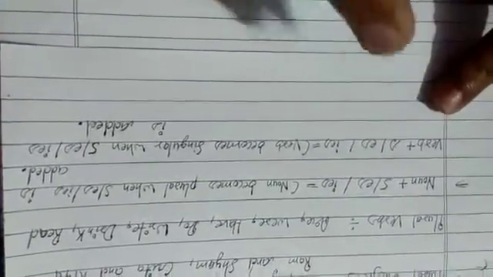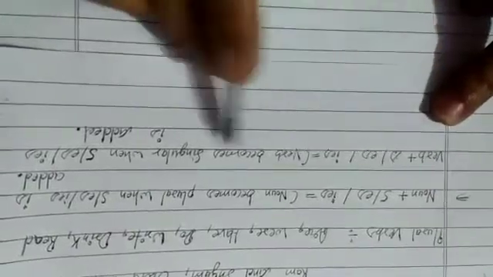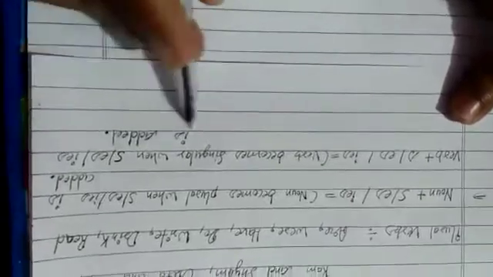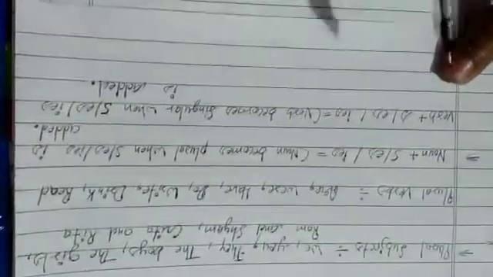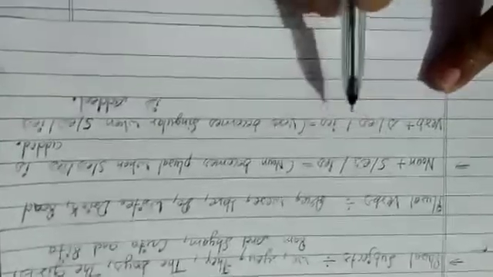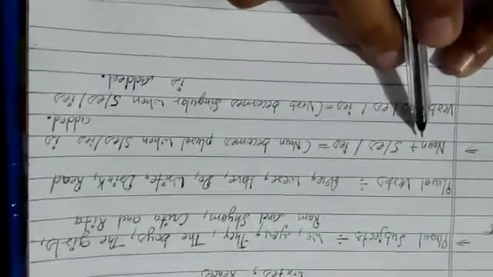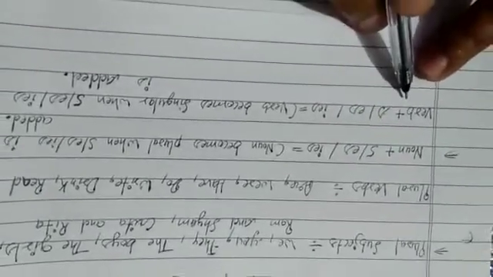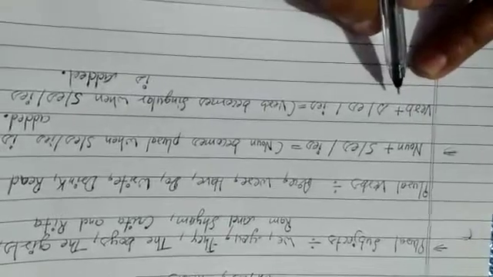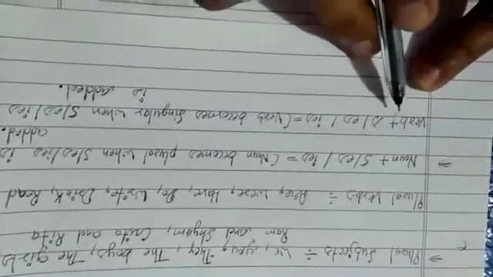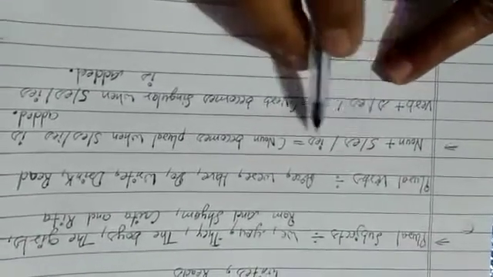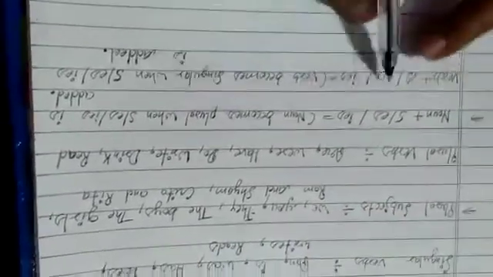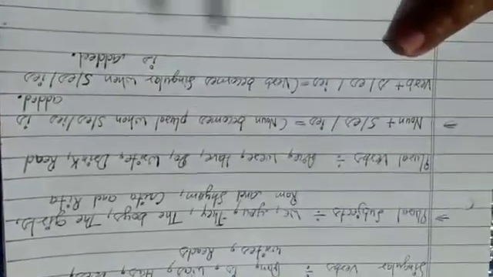If s, es or ies is added to the verb, the verb becomes singular, right? These are the two basic facts of subject verb agreement, because a noun becomes either the subject or object of the sentence, and the verb becomes the action verb, happening verb or being verb in the sentence. If s, es or ies is added to a noun, it becomes plural, but when it is applied to a verb, it becomes singular.